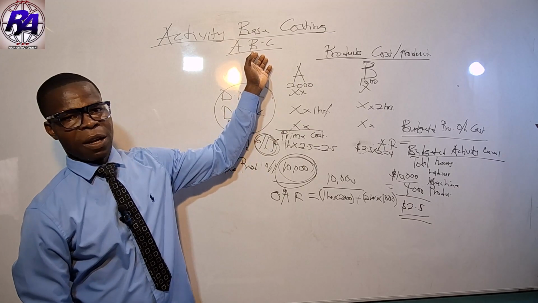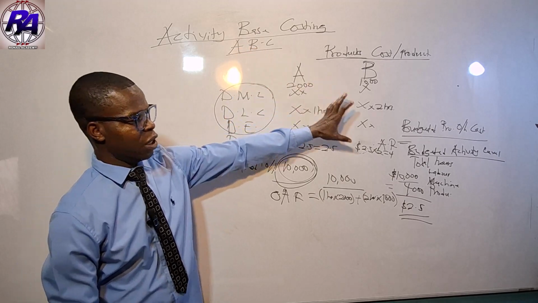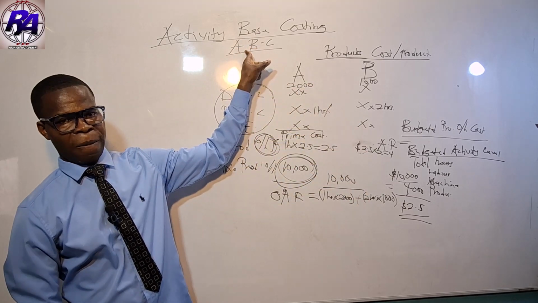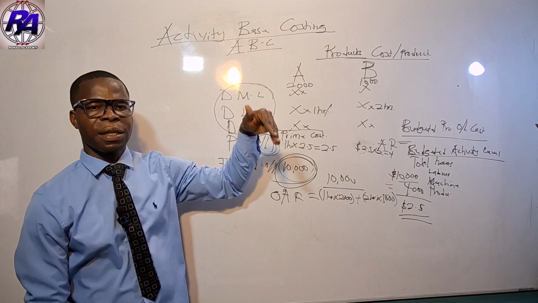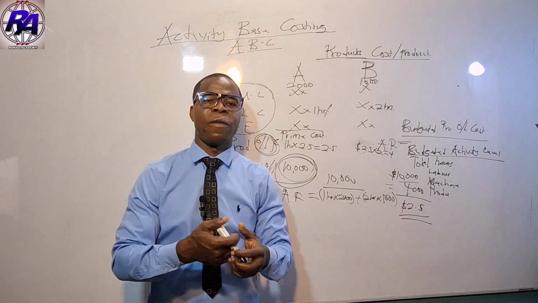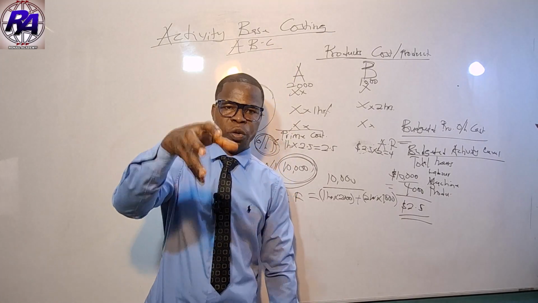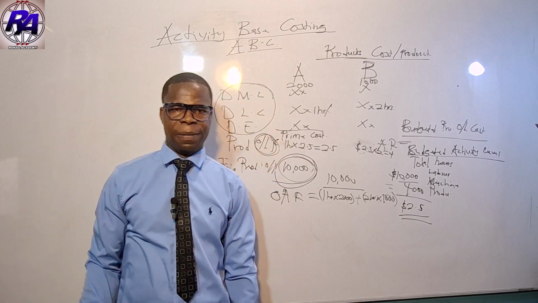But let's come to ABC now. Let's come to the topic for the day. This was just to understand what we are coming to do here. ABC is a modeling technique for apportionment and absorption of overhead costs.